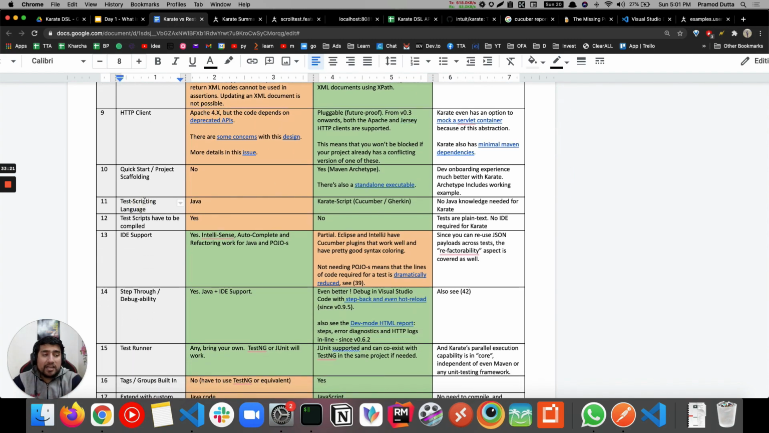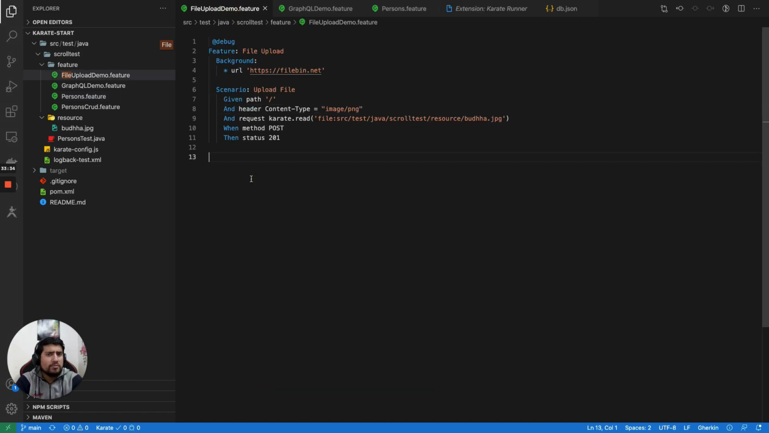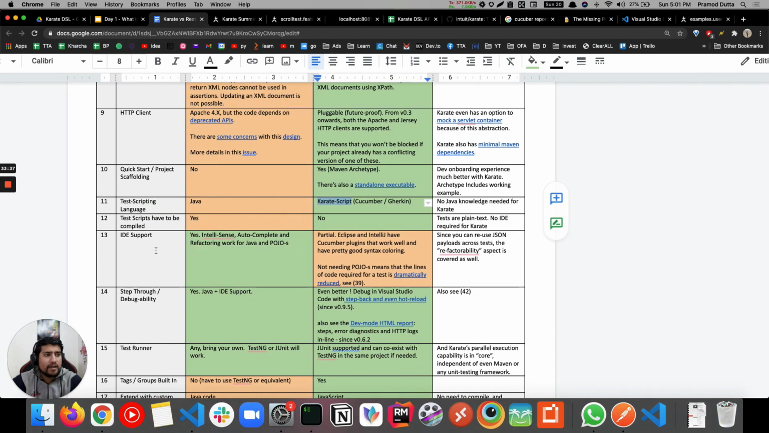Test script writing in REST Assured: if you have seen my 30 days of REST Assured challenge, we do it in Java. In Karate, you will mostly be writing scripts in .feature files. IDE support is the most important thing, guys. REST Assured has very good IntelliSense support. Whenever you open IntelliJ, Visual Studio or Eclipse, you will get IntelliSense, right? But in Karate, IntelliSense is not much supported, trust me.